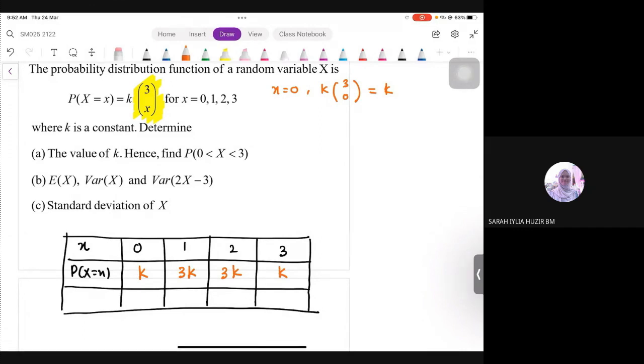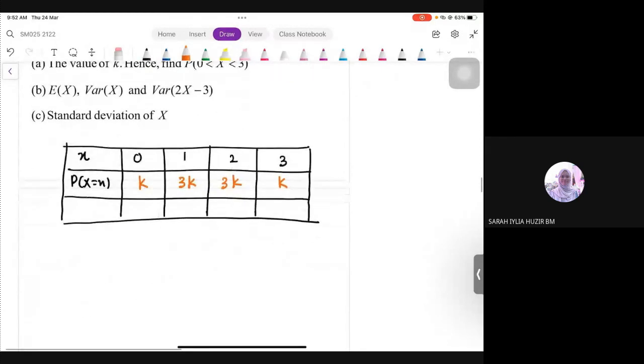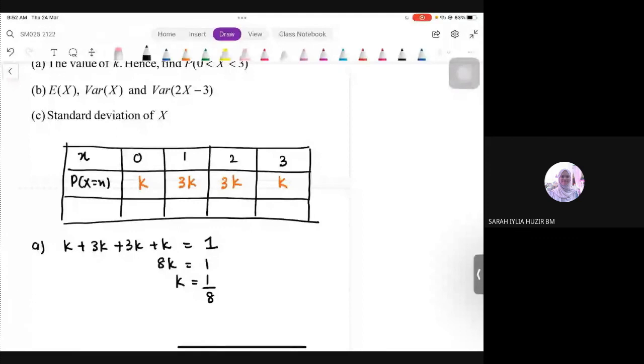Settle. Okay, so how do we find value of k from here? Ini soalan kita dah pernah jawab sebelum ni. So, summation of all probability must be equal to 1. Tambahkan je semua sekali. K plus 3k plus 3k plus k must be equal to 1. Simplify this up. Awak akan dapat 8k is 1. K should be 1 over 8. Dah dapat tu, saya ganti balik kat dalam table so that kita terus nampak each probability. So 1 over 8, 3 over 8, 3 over 8, and then last one is still 1 over 8.